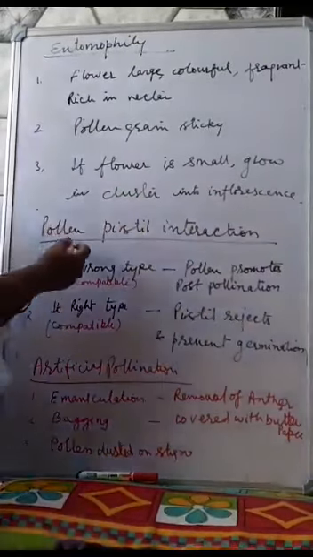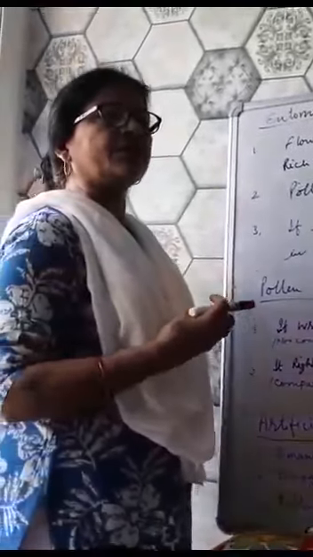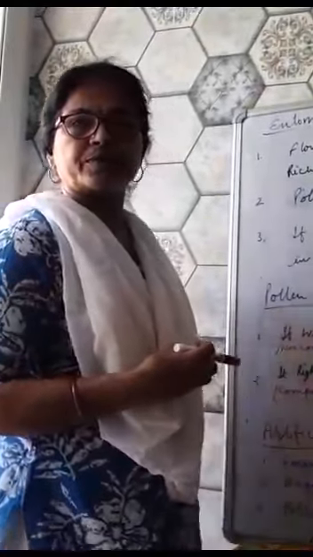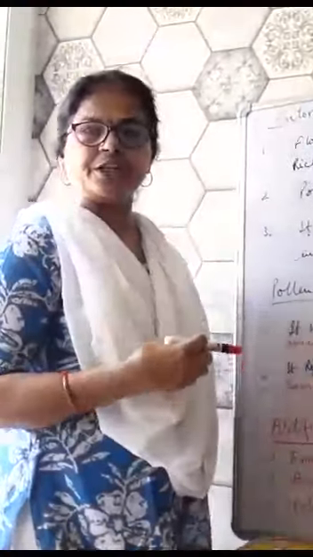Next, pollen pistil interaction. In pollen pistil interaction, the stigma receives a variety of pollen grains. It can be the same species, different species, compatible, or non-compatible. The pistil has the ability to recognize the pollen grain, whether it is the right type or the wrong type.